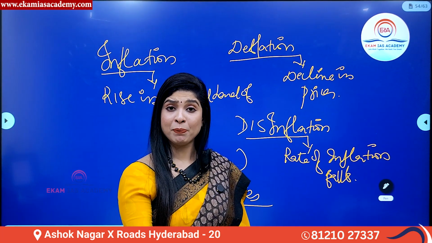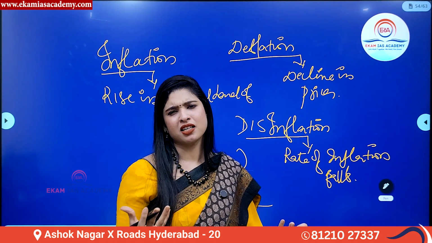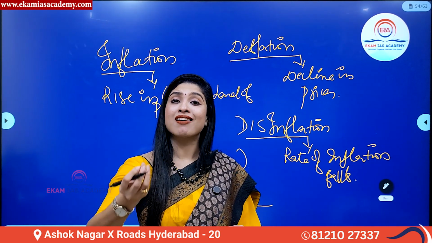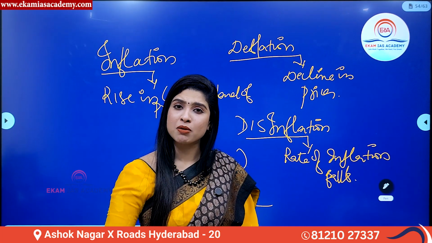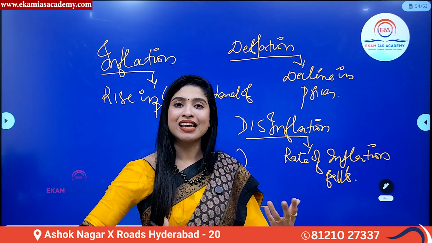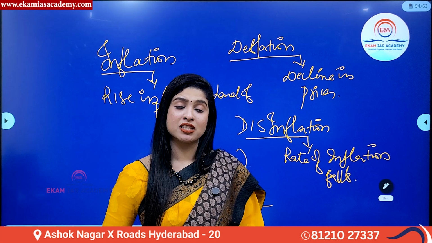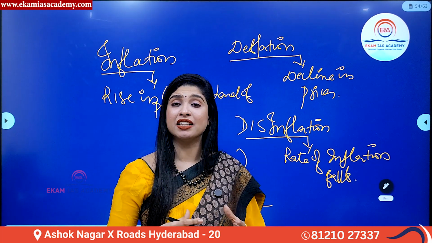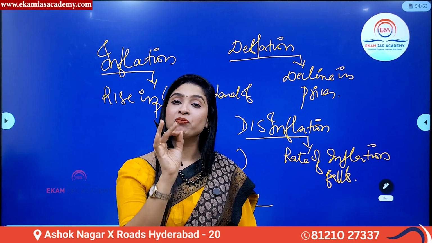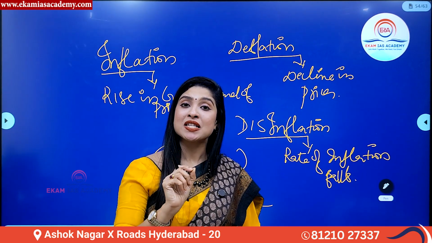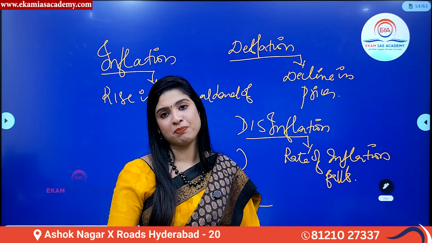Now, when your PPP increases, your total or aggregate demand also increases, thereby leading to what? A rise in price called inflation. Because you have too much demand to buy a commodity, slowly and gradually, the producers will also shoot up the price of the commodities. And the market forces, that is demand and supply, also work like that. In simple terms, when there is a continuous or persistent rise in general price level, that is called inflation.